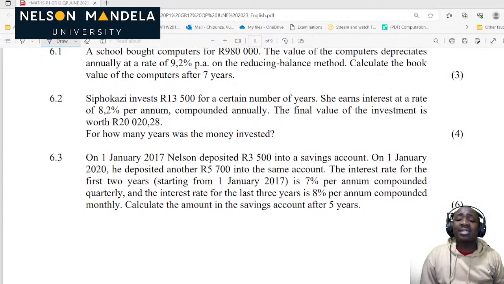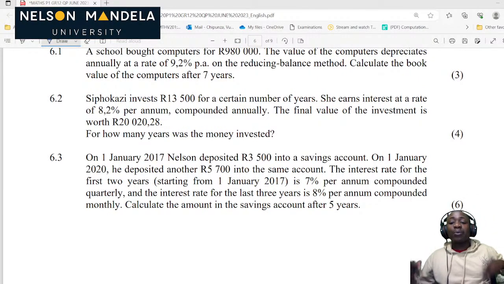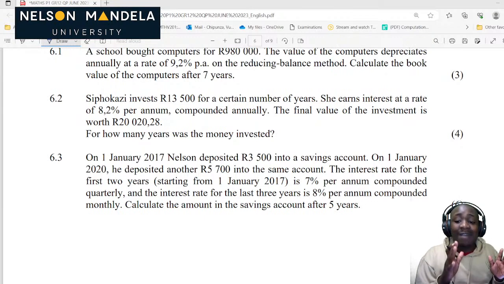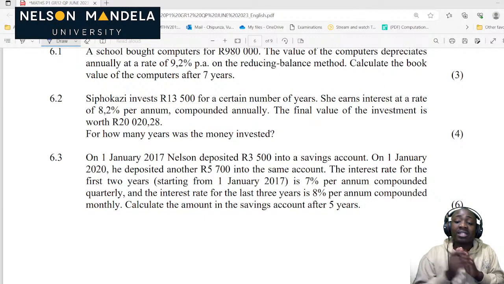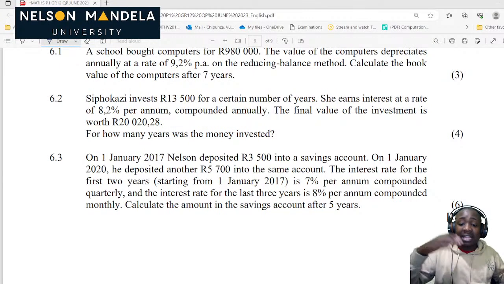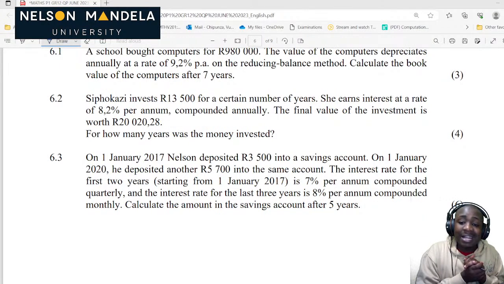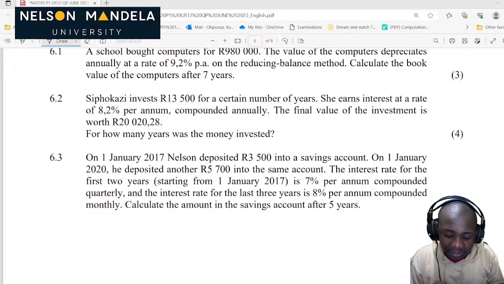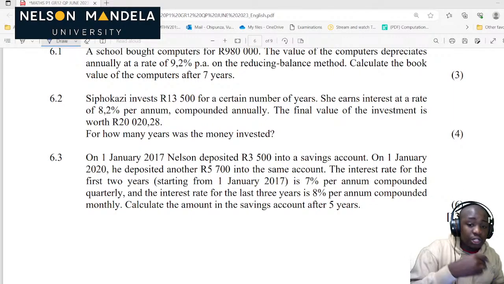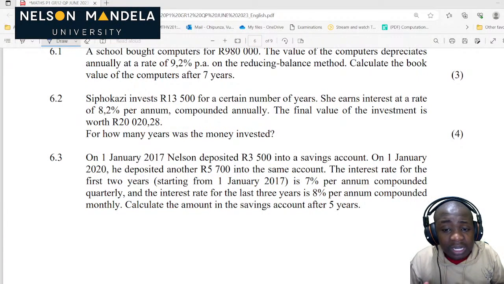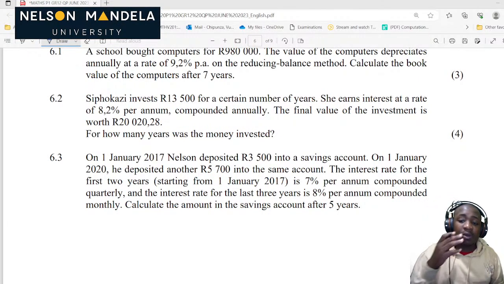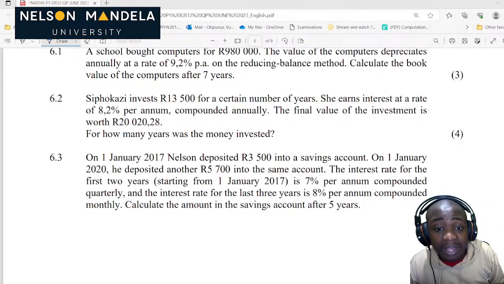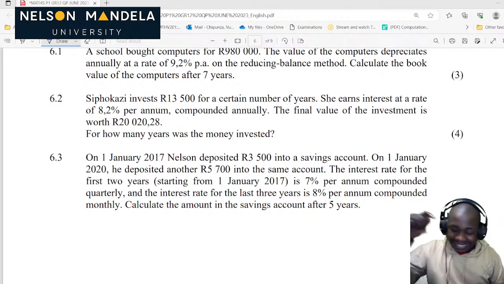Oh my word, this is grade 11 financial maths. So this is when we are looking at what we call the timeline. We're drawing the timeline: from this specific time it experienced this specific interest rate, and at this specific time he deposited another amount, he didn't withdraw. So we're just going to draw a timeline and solve this problem. This is not easy, guys. So we want to know the amount in the savings after 5 years. This is straightforward, guys, because it's already told that one was compounded quarterly, another one compounded monthly. So for the first 2 years we divide by 4, and for the other we divide by monthly, which is 12. So let's get down to it.